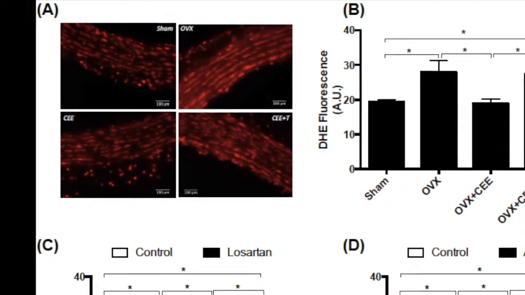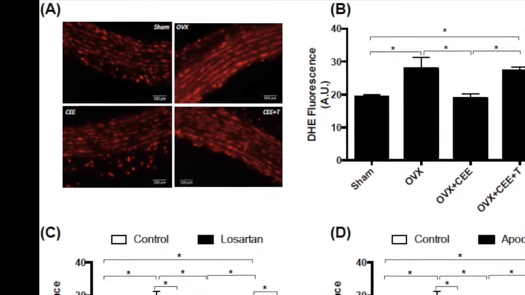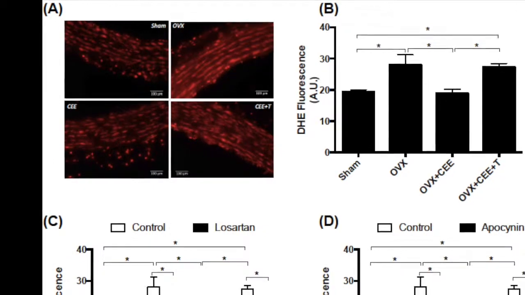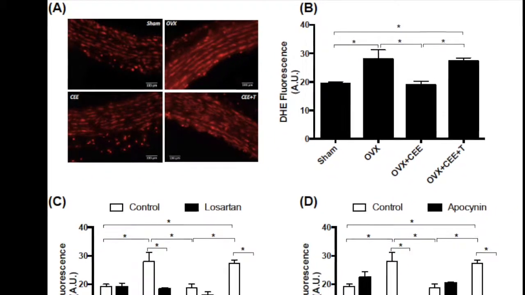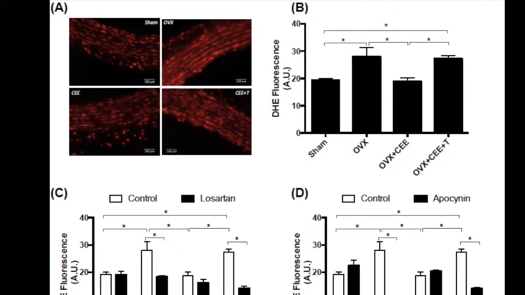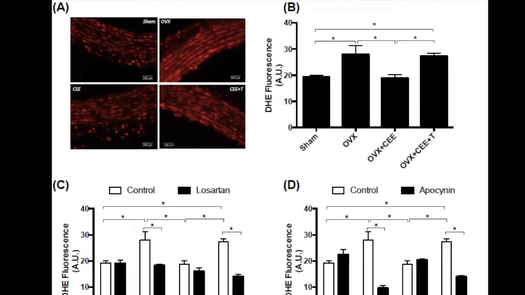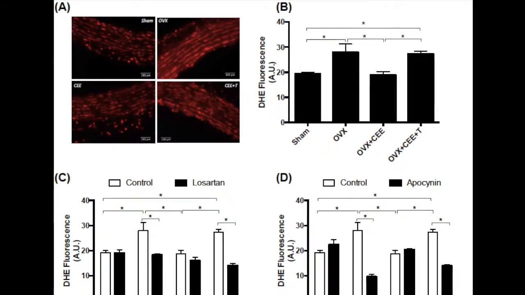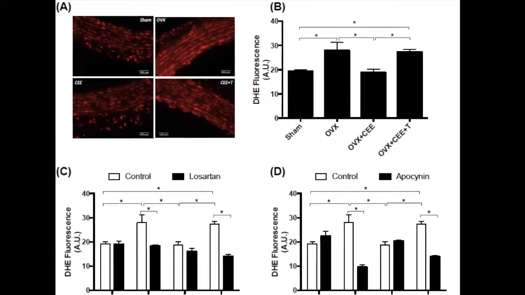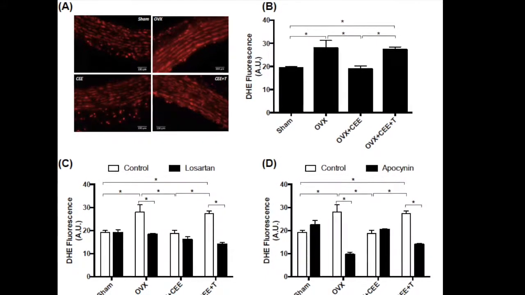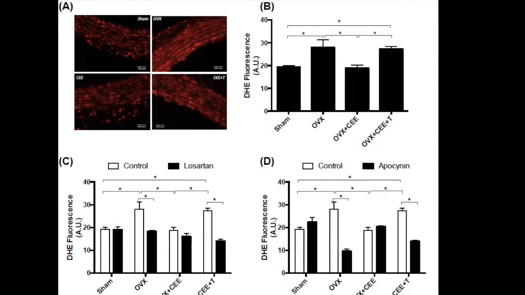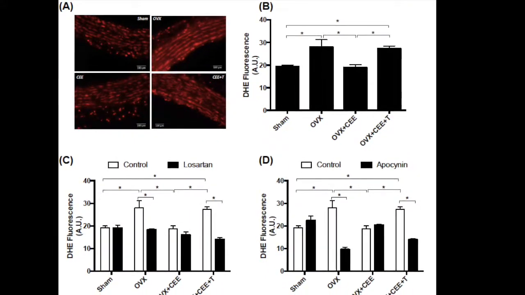The authors found that the association of testosterone with estrogen impairs the benefits of estrogen on ovariectomy-associated endothelial dysfunction and ROS generation. This occurred by a mechanism that involved phosphorylation of cytosolic NADPH oxidase subunit p47-phox. These data have importance for the addition of testosterone to estrogen in postmenopausal women to prevent sexual dysfunction.